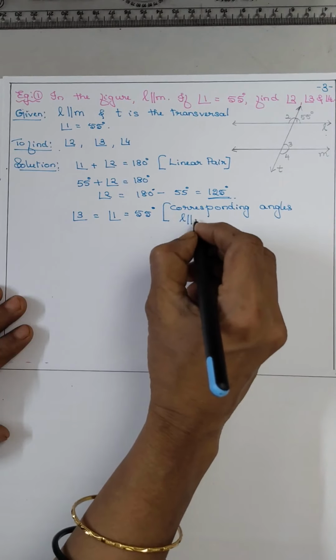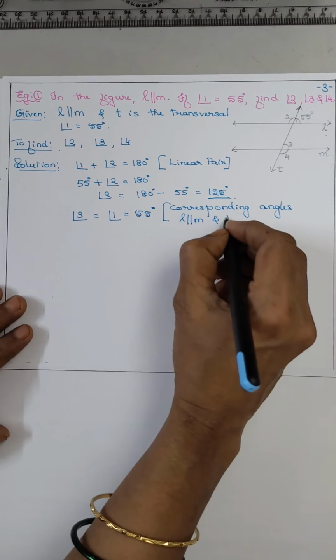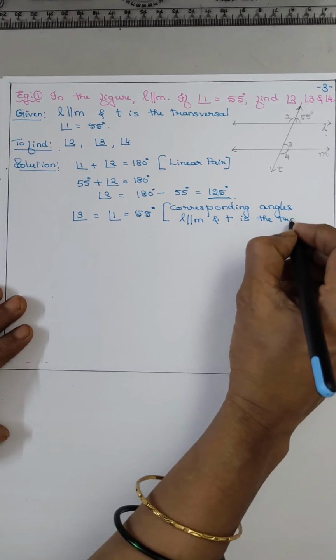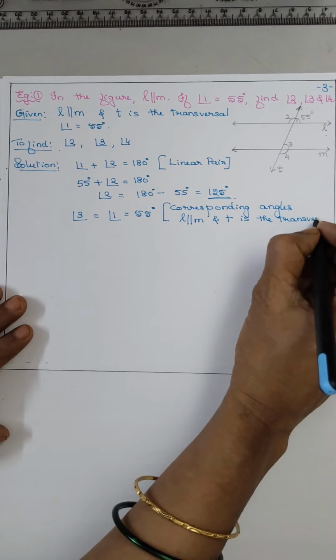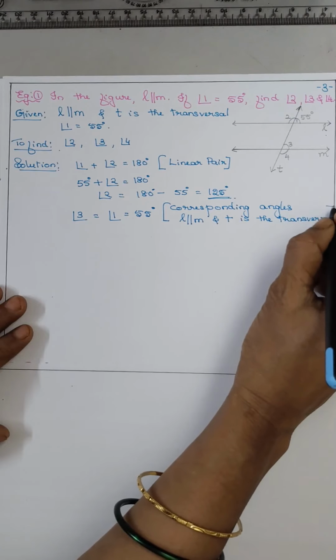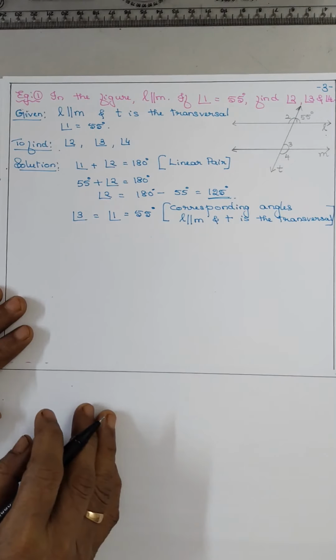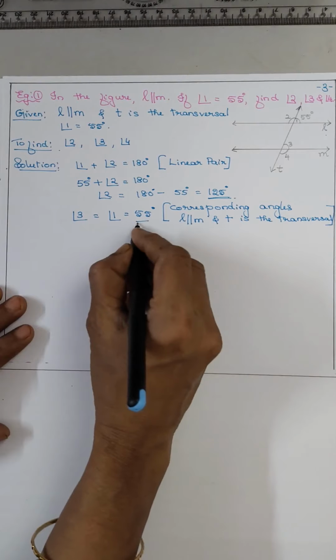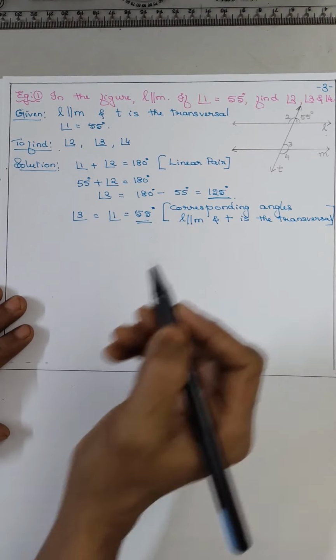Why? L parallel to M and T is the transversal. You have to write the reason: which two lines you take, which is the transversal, and which type of angles. So you got angle 2, you got angle 3.